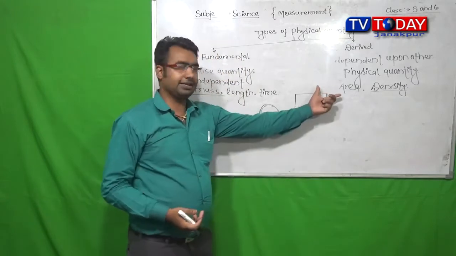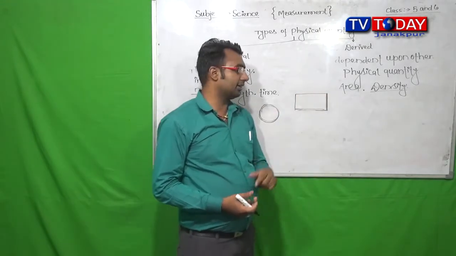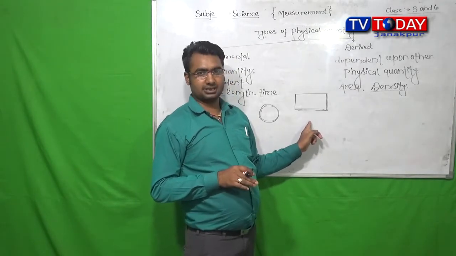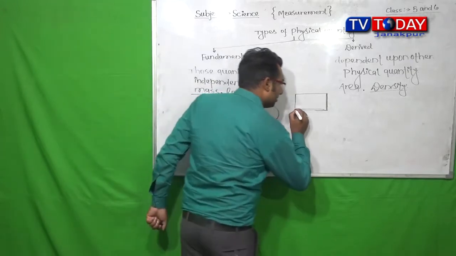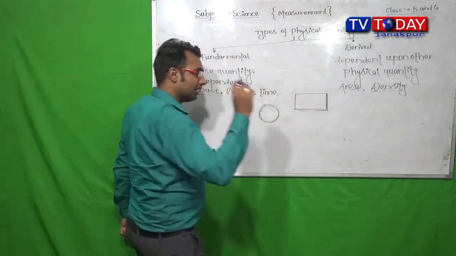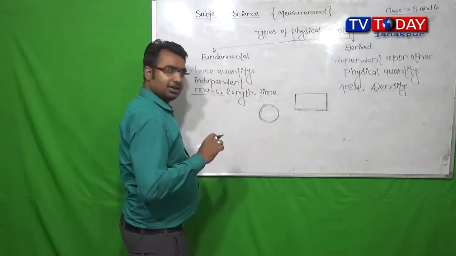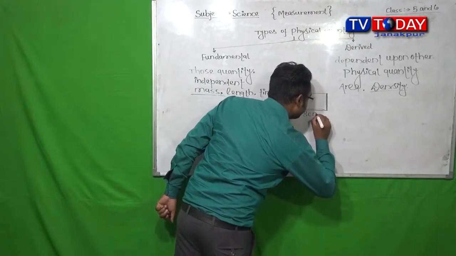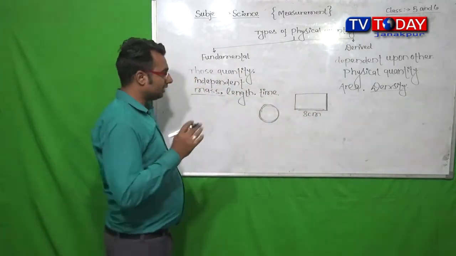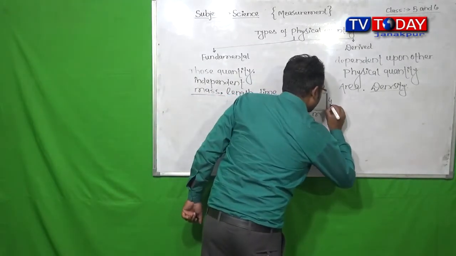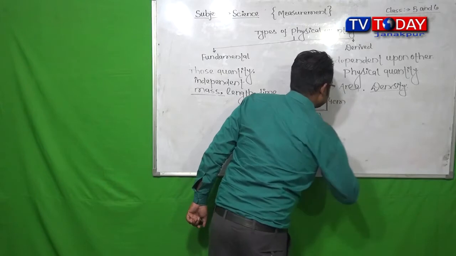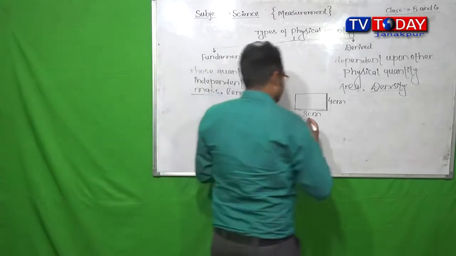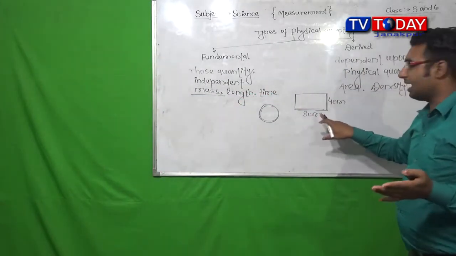We know that the area of a rectangle is equal to the product of length and breadth. Suppose the length of this rectangle is 8 centimeter, and the breadth of the same rectangle is 4 centimeter. So after taking the measurement of length and breadth.